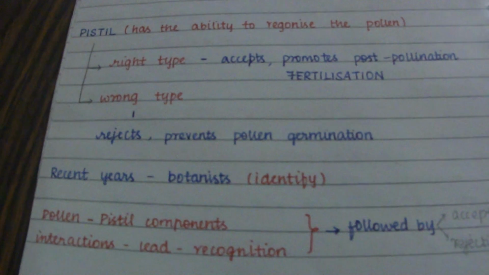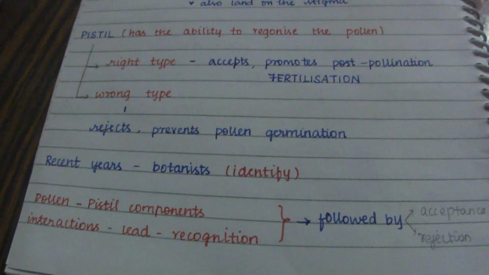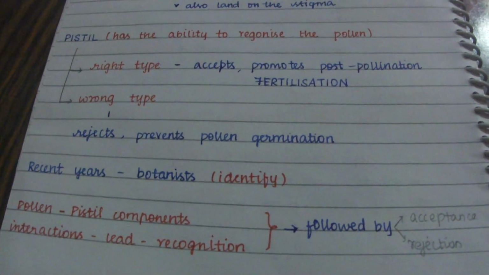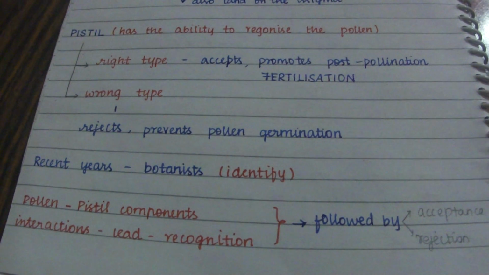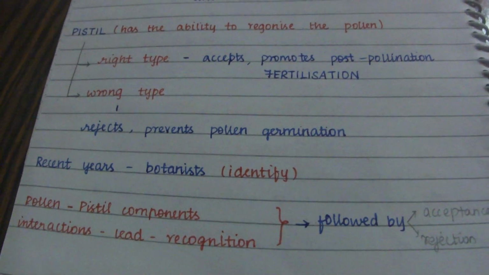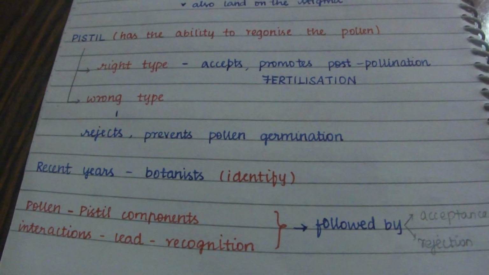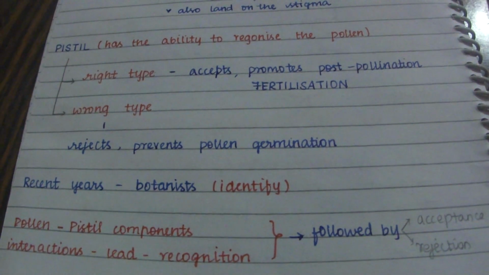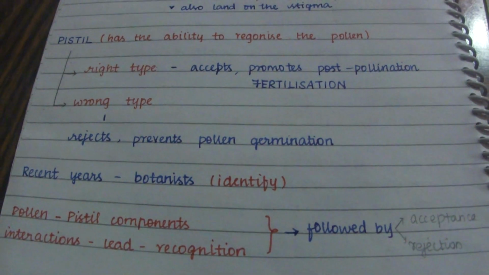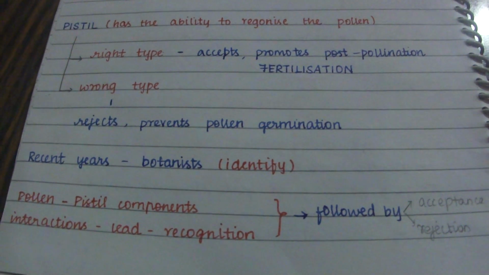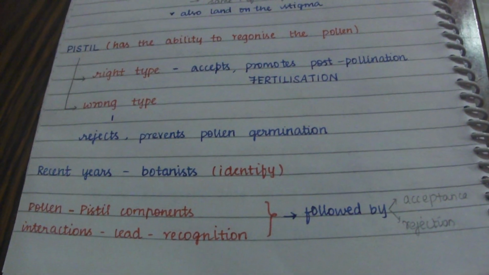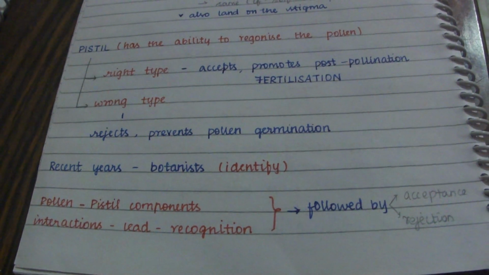Whereas when we take the pistil, it has the ability to recognize the pollen, whether it is right or wrong. If it is the right type, it accepts it and promotes post-pollination events, which is the fertilization. If it is the wrong type, it automatically rejects it and prevents pollen germination.